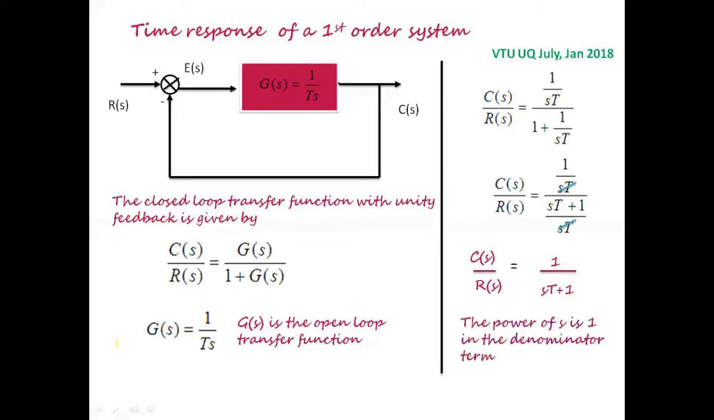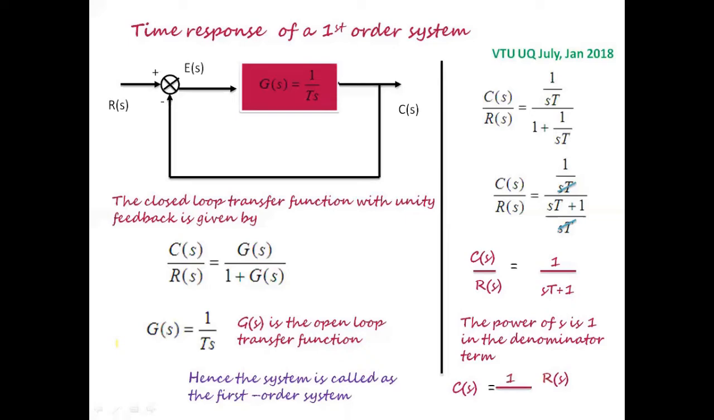The power of s is 1 in the denominator, hence the system is called a first order system. So C of s by R of s, with respect to the above expression, I have taken R of s towards the right hand side. Hence, R of s can be any input. It can be a step input, it can be an impulse input, it can be a ramp input, and it can be a parabolic input. So before analyzing for the unit step response, unit parabolic response of a first order system, let us analyze for a simple electrical network.